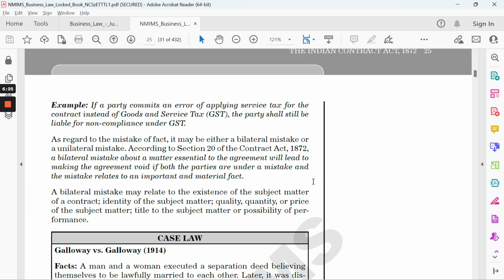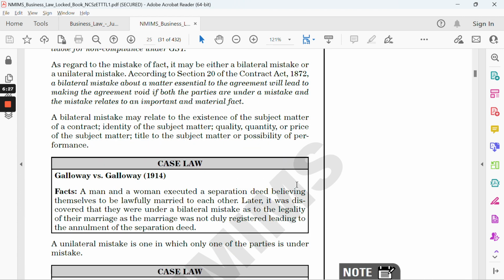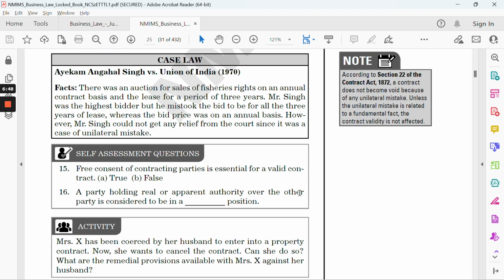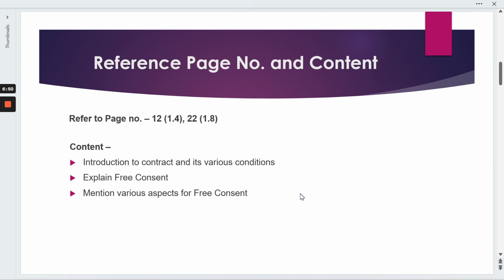So these are the different ones which are given. You can mention case law if needed, if you think that the word count is not reaching 2000 words, or maybe you just want to give an additional example, like if we talk about one of the case studies, which is Galloway versus Galloway, or Anikam Hal Singh versus Union of India. You can specify it if you want to, but it's not a mandatory part, right? So this is all about the first question.